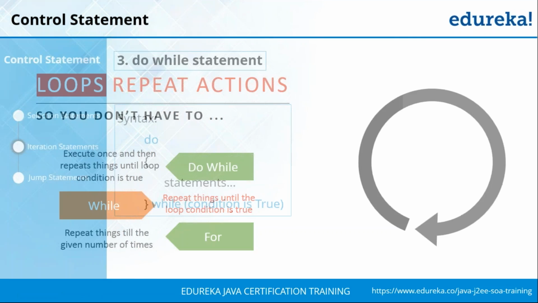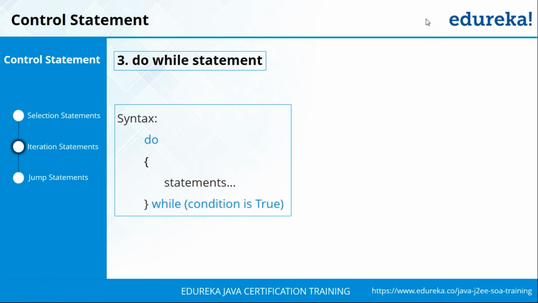Now, moving forward, let's look at the do while loop. The syntax for the do while loop is quite straightforward. You specify the keyword do first, and then the corresponding statements that you need to execute multiple times. Once the statements get executed, only then do you come to the while part, where you check the condition. If the condition is true, you go back to the do statement inside the loop and execute the statements. Once executed, it comes out to the while, you check the condition again, and if it's true, it keeps going back and doing the same until the condition is false.